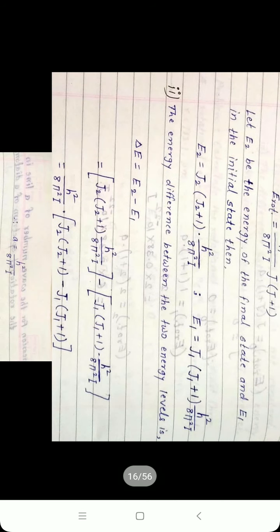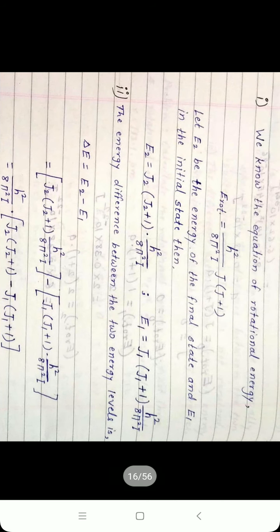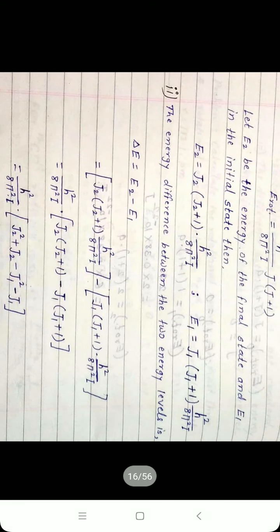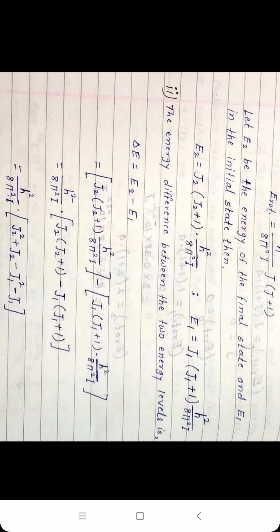For E2, the rotational energy is J2 into J2 plus 1 into h square upon 8 pi square I, while for the initial level E1 it is written similarly. Consider E2 as the higher level and E1 as the final, lower energy level.